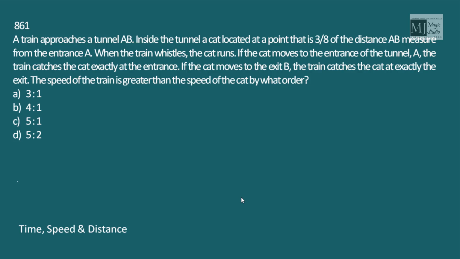A very fantastic tunnel and cat question from time, speed, and distance. Pause the video and try to solve. A train approaches a tunnel AB.